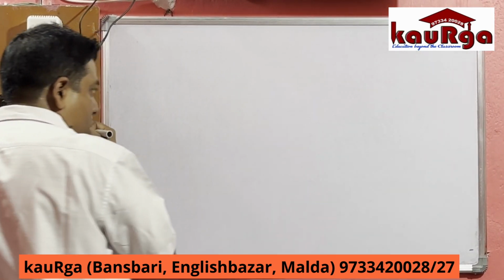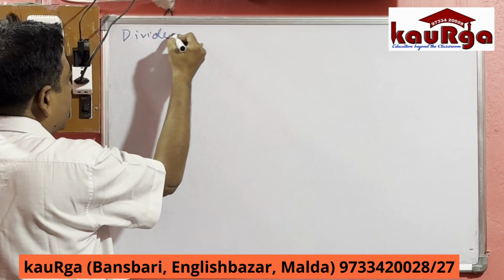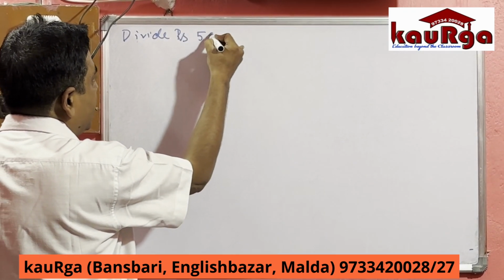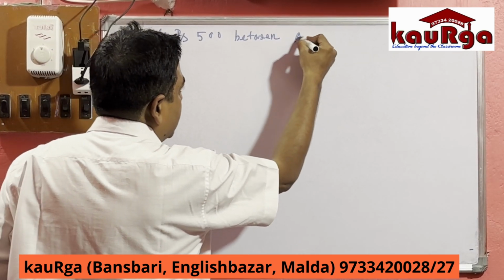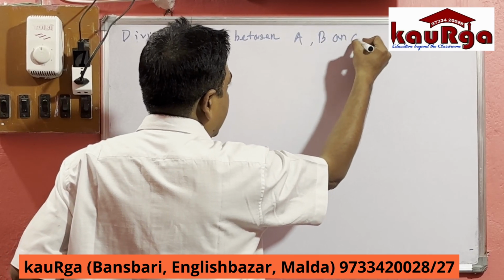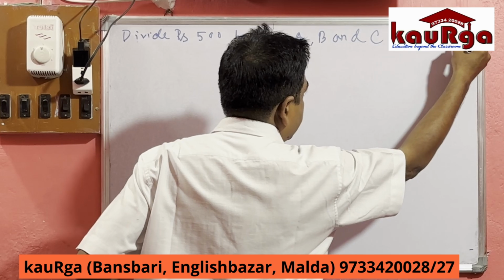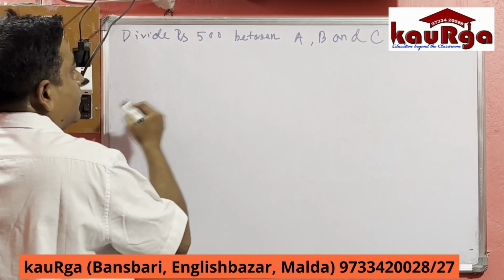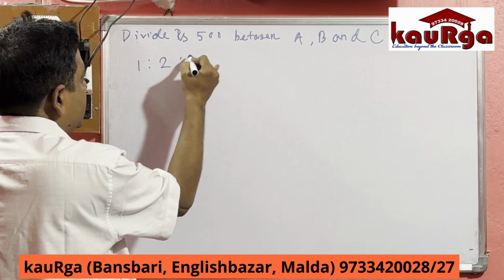Now the next problem. Divide rupees 500 between A, B and C in the ratio 1 is to 2 is to 3.